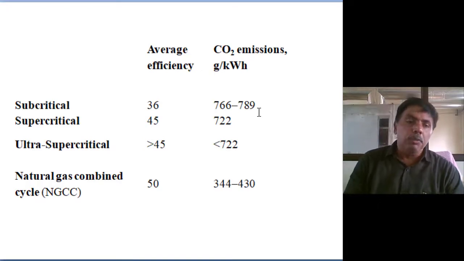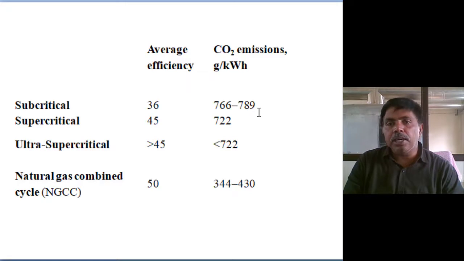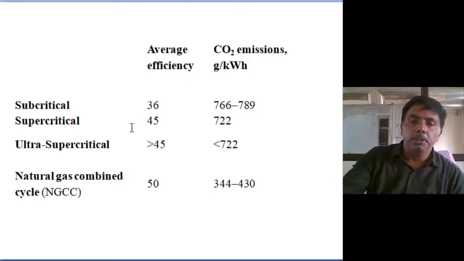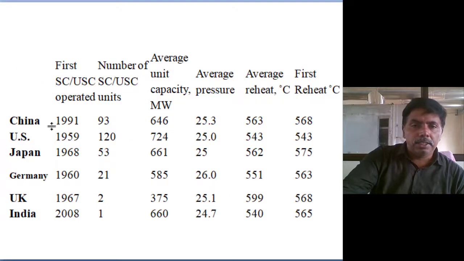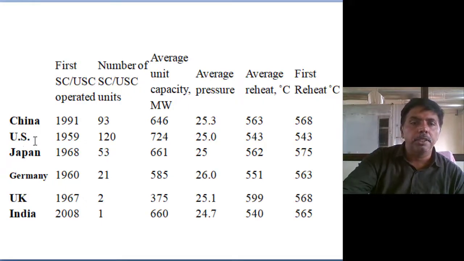So if natural gas is available at present, all countries, instead of ultra supercritical, are running combined cycle gas power plants. Efficiency, all know this one. Starting years in different countries: China first started ultra supercritical thermal power plants in 1991. US 1959, Japan 1968, Germany 1960, UK 1967.